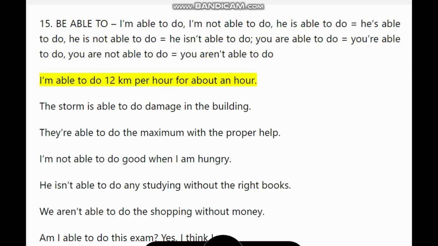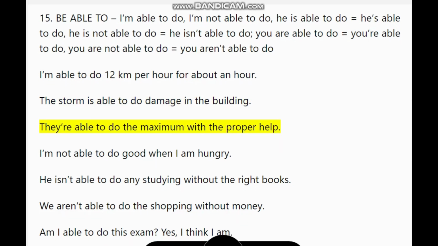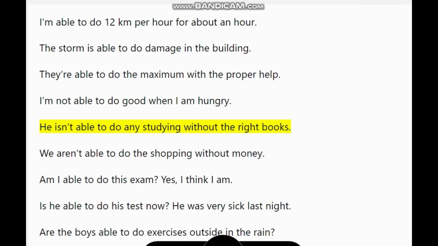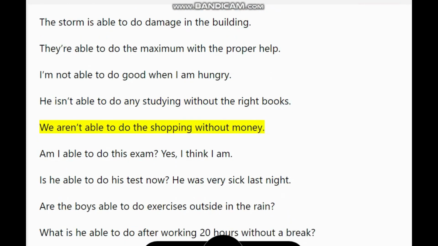I'm able to do 12 kilometers per hour for about an hour. The storm is able to do damage in the building. They're able to do the maximum with the proper help. I'm not able to do good when I am hungry. He isn't able to do any studying without the right books. We aren't able to do the shopping without money.